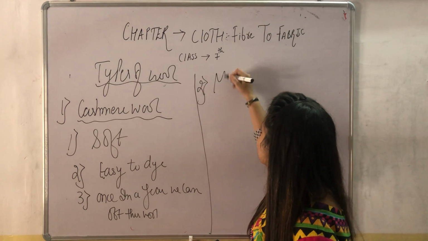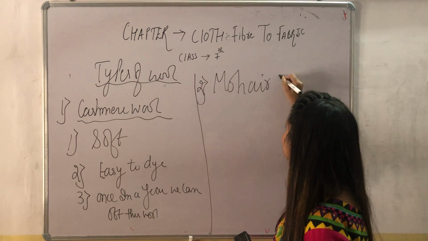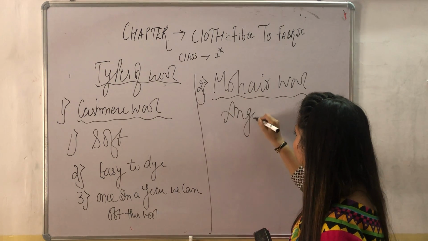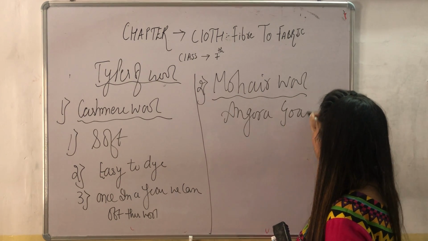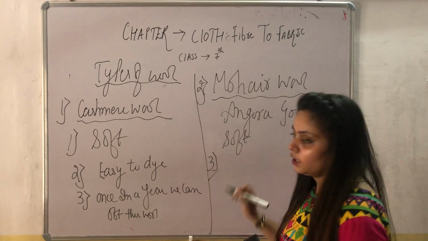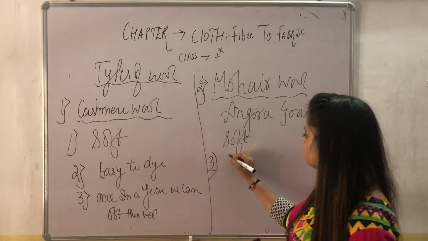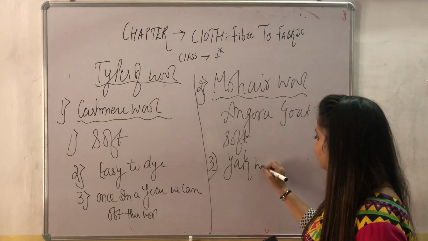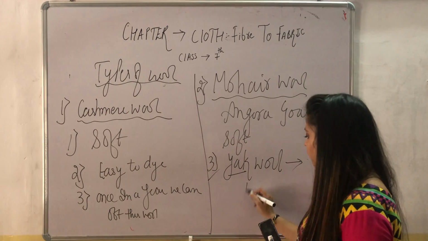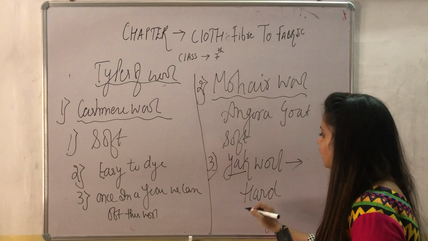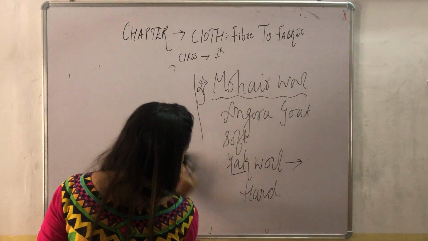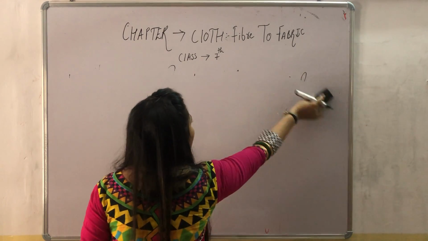The second one is mohair. Mohair wool is obtained from Angora goat, and it is also very soft. The third one is yak wool. From the name it indicates we get wool from yak, so it is very hard.